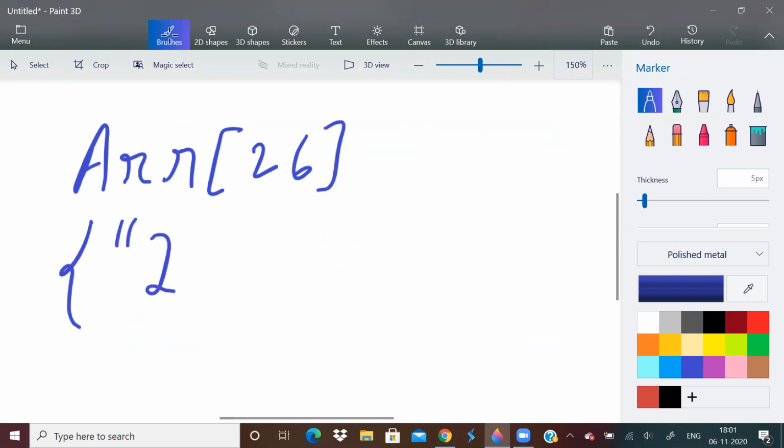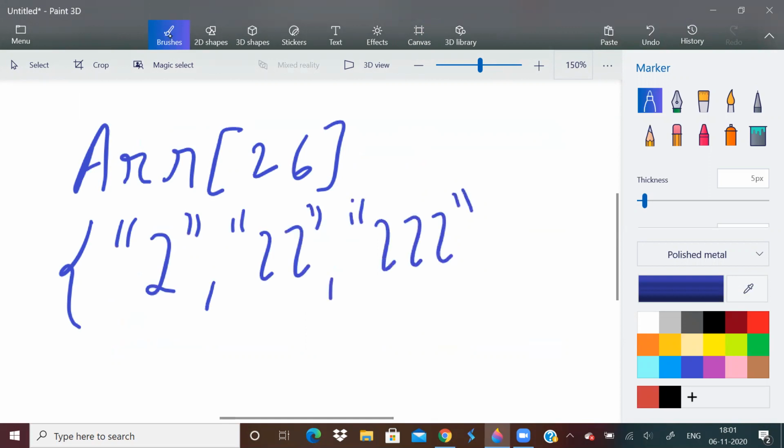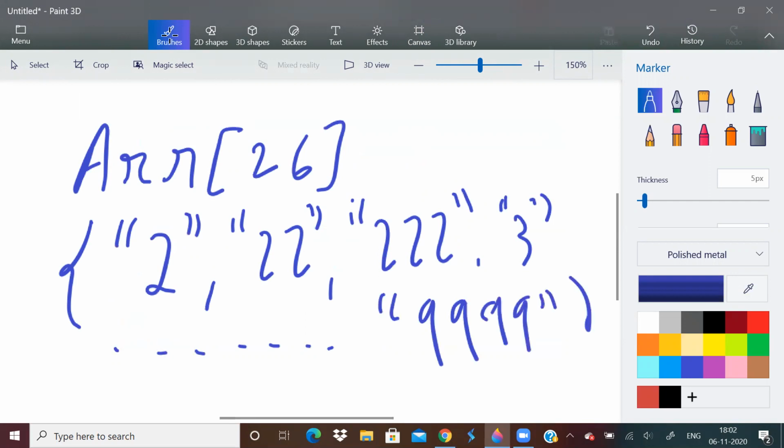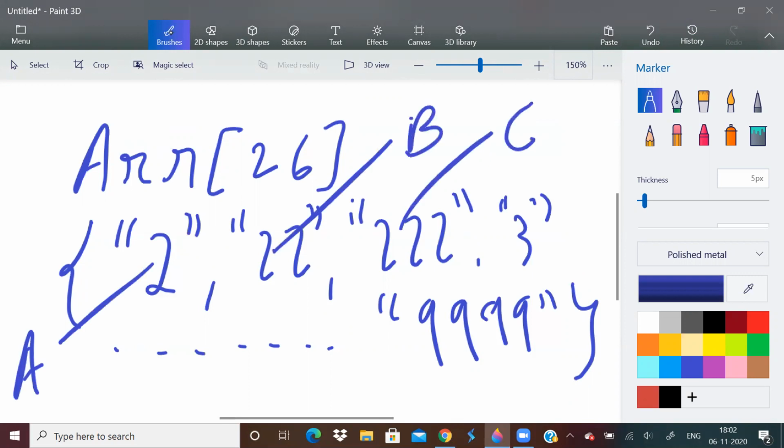For example, first will be 2, next will be 2 2, next will be 2 2 2, after that 3, like this. Store the pattern, until 9 9 9 9. This pattern corresponds to A, this is B, this is C, like that, this is Z.